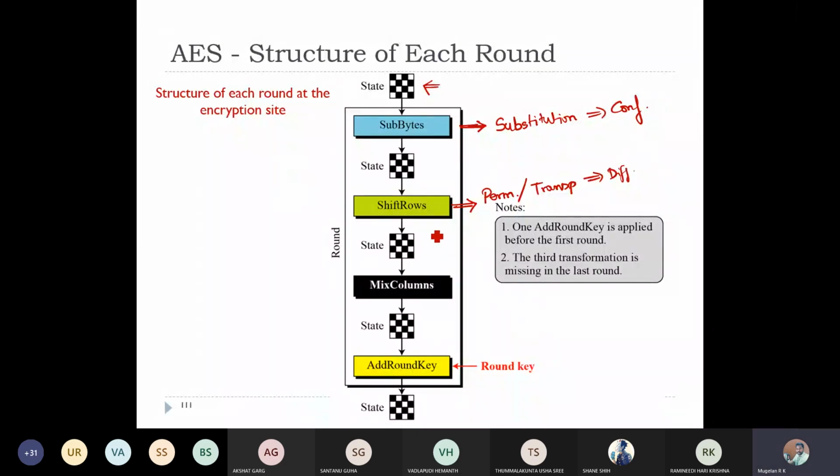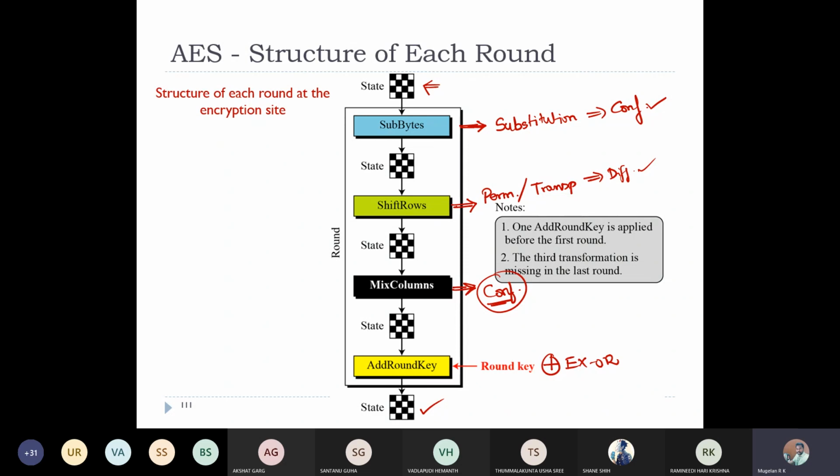Again, after shifting rows, I'm performing an operation called mix column, which is also a substitution cipher, so another confusion property is applied. We'll see why. Already we have done the confusion and diffusion properties by substitution and transposition sequence. Why we are going for another confusion property, we will see while discussing. Then the output is added with the add round key. Added in the sense I am speaking about your XOR operation. And the final output will be taken as the cipher text.